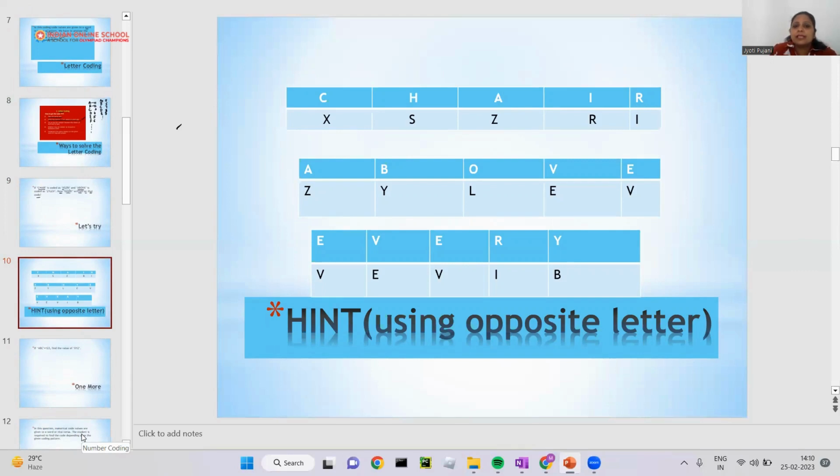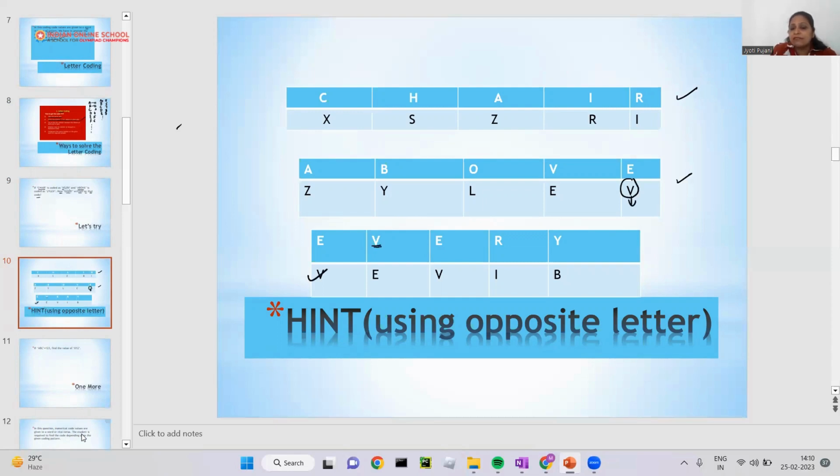ABOVE can be written as A, B, O, V, E. It can be written as Z, Y, L, E, V. These two are given. Now we have to find EVERY: E, V, E, R, Y. So we can see, where is the E here? E can be defined as V. So I will write here V.